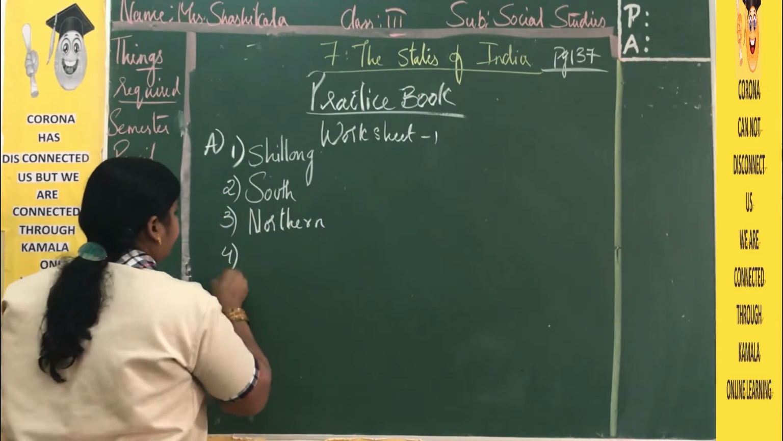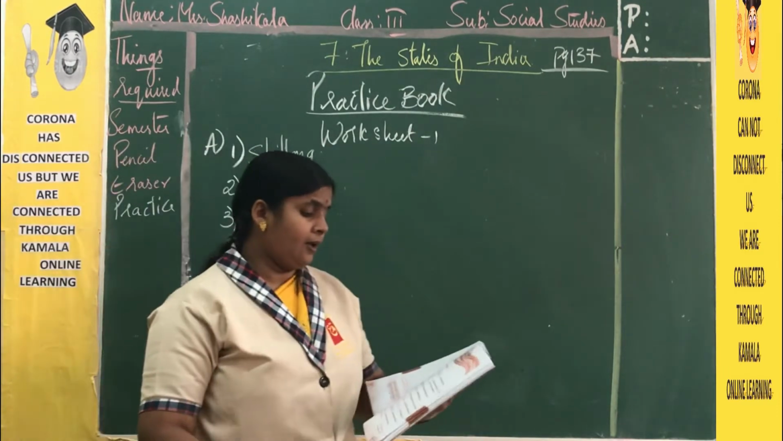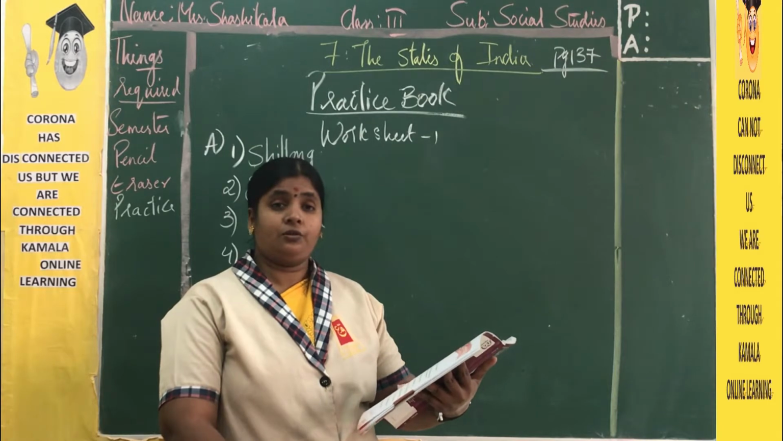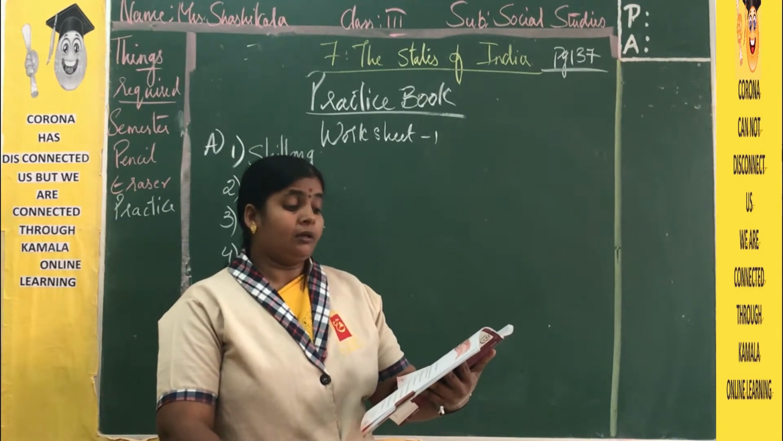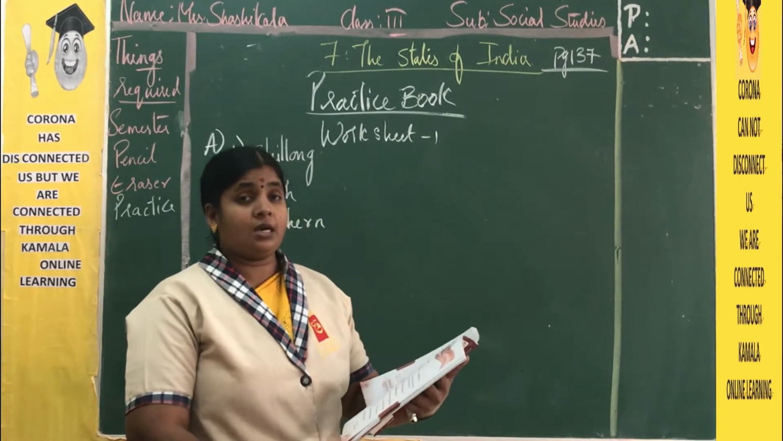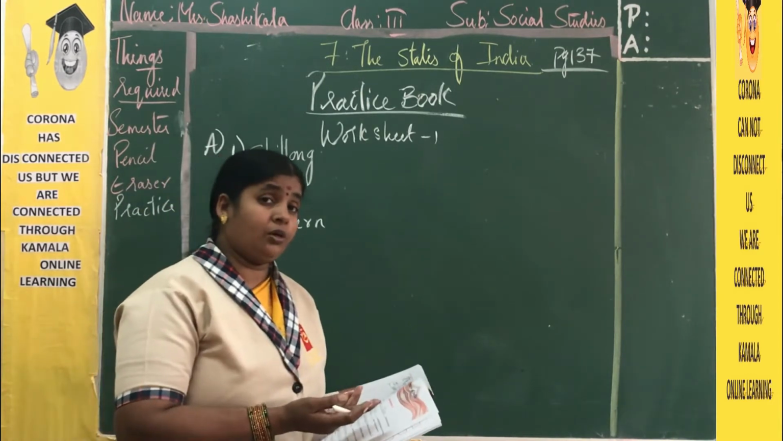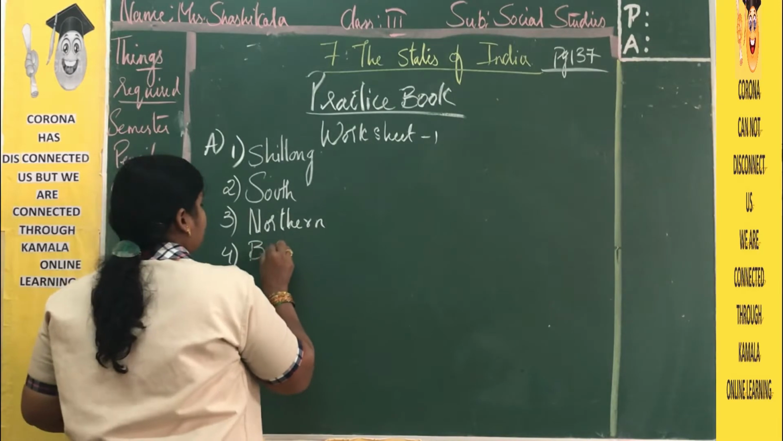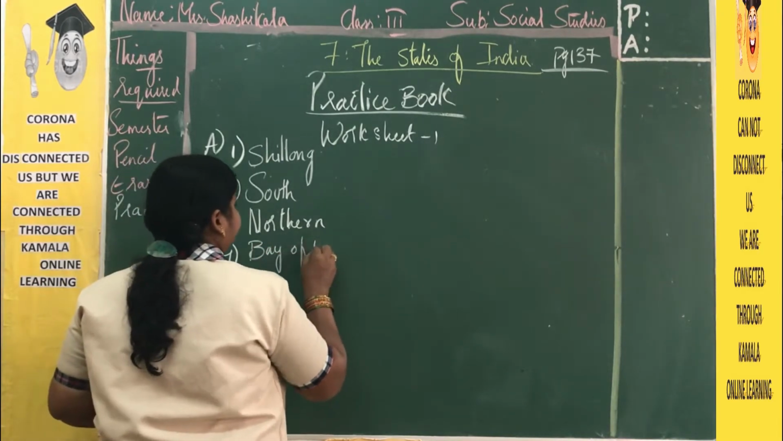Now next, India is bordered by the dash in the east. What do we have in the east direction? There we have one more water body, that is the Bay of Bengal. So the fourth one is Bay of Bengal.